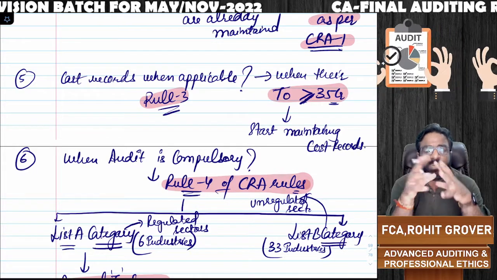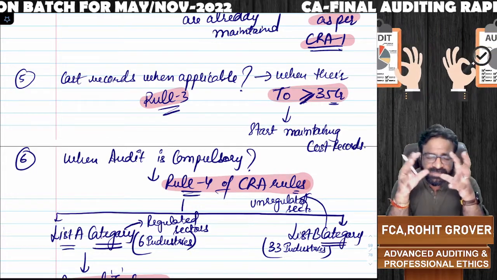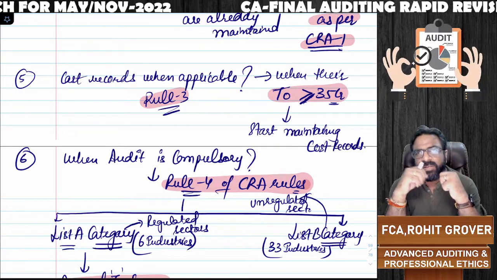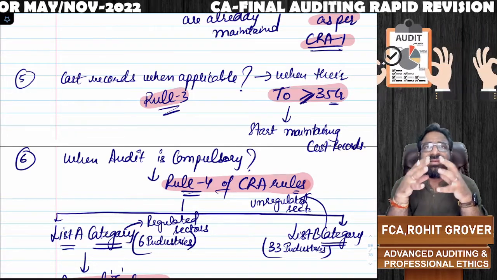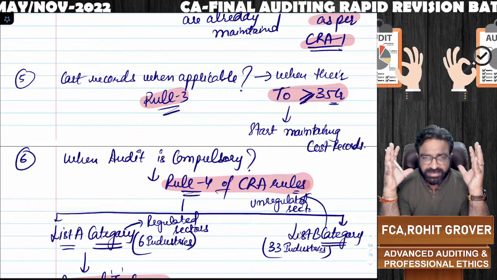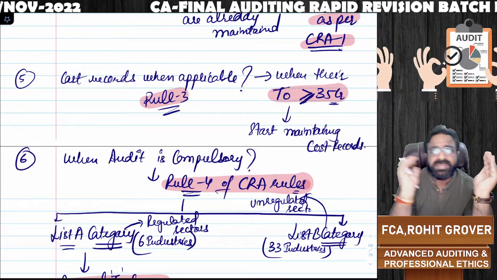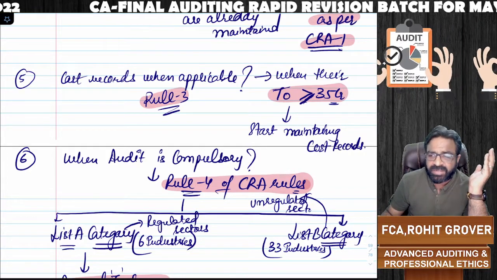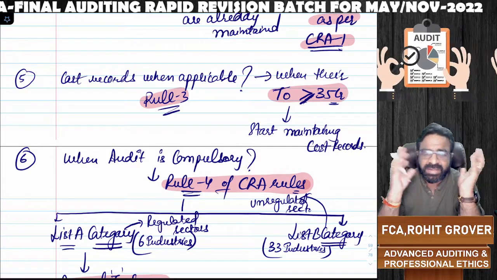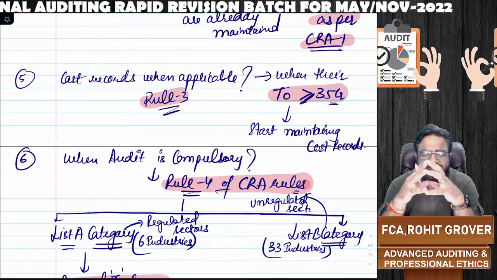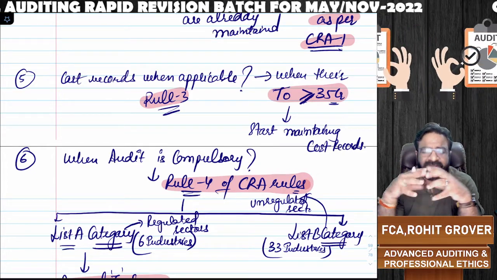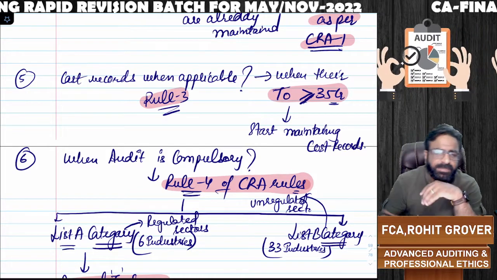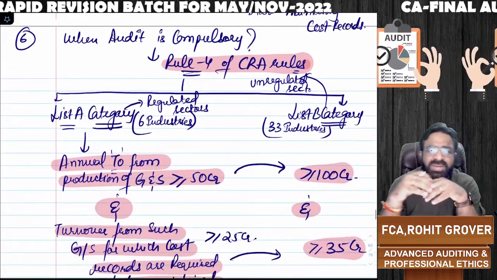Answer is no. Actually, what the central government has done is divide all the manufacturing and production companies in India into two categories: List A category and List B category. In List A category, the central government has kept the regulated sectors, and in List B category, the central government has kept the 33 industries which are unregulated sector.